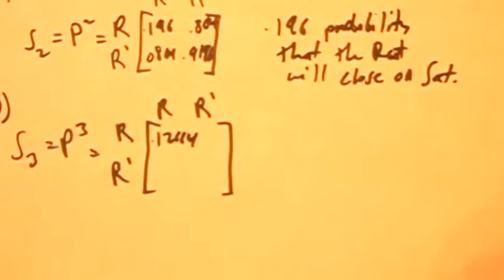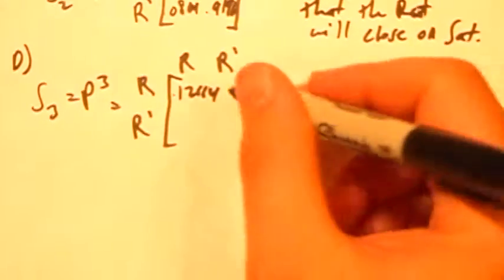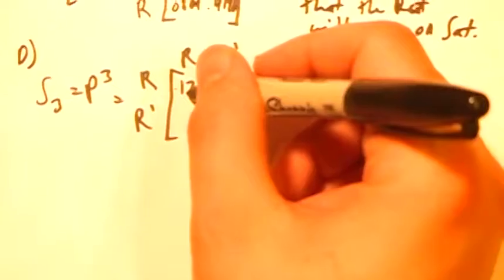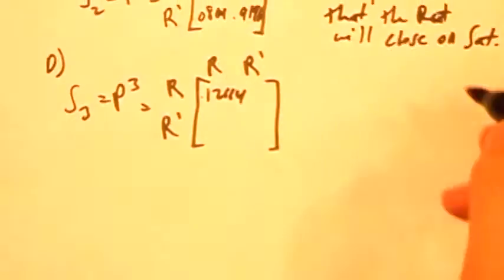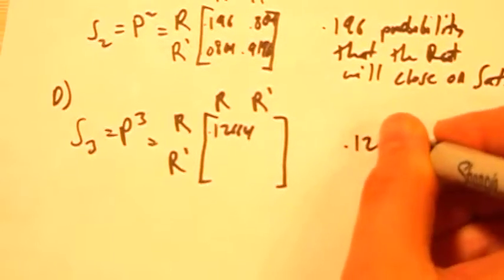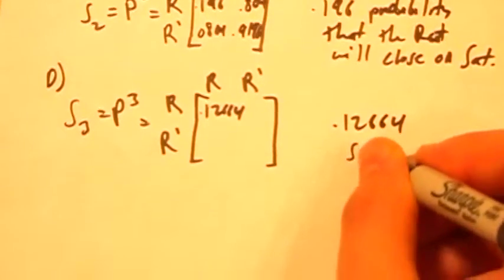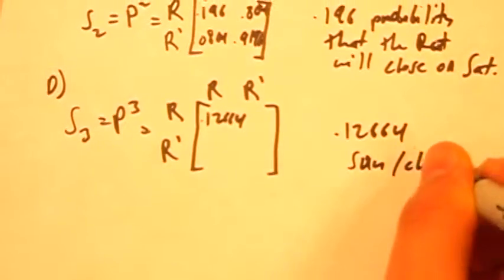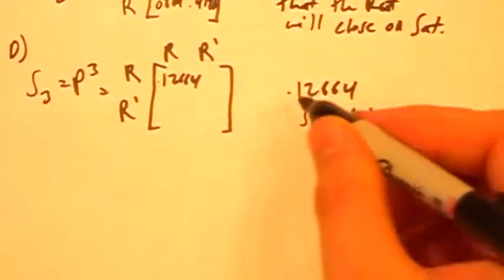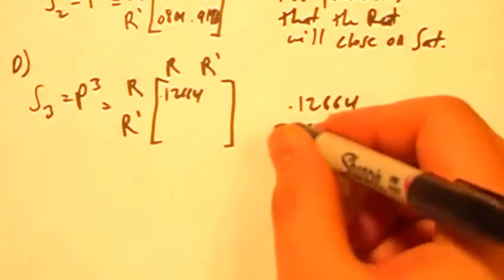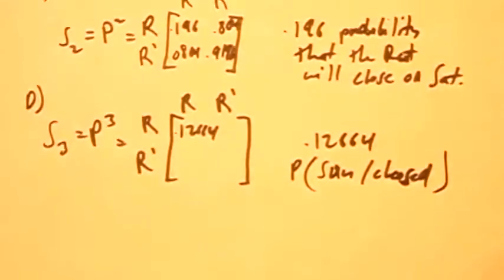And as a matter of fact, we don't even need to find out the other ones because we know rain to rain. That's the same thing we figured out the last one. So if it rains on Thursday, the probability for rain on Sunday is 0.2664. And that's it.